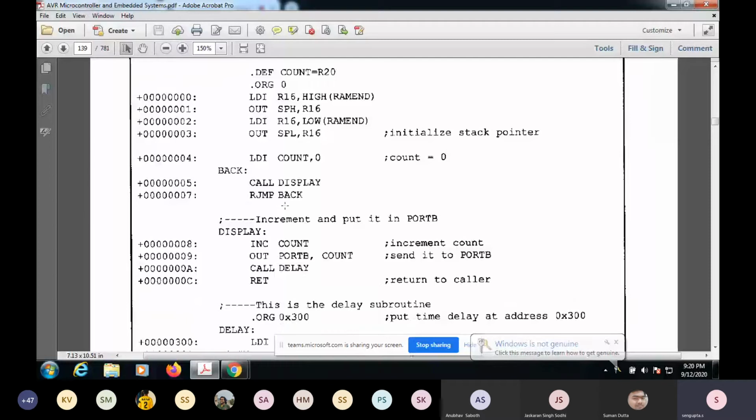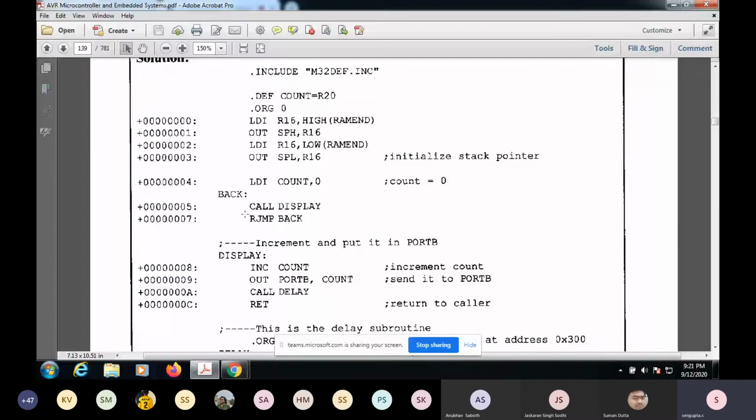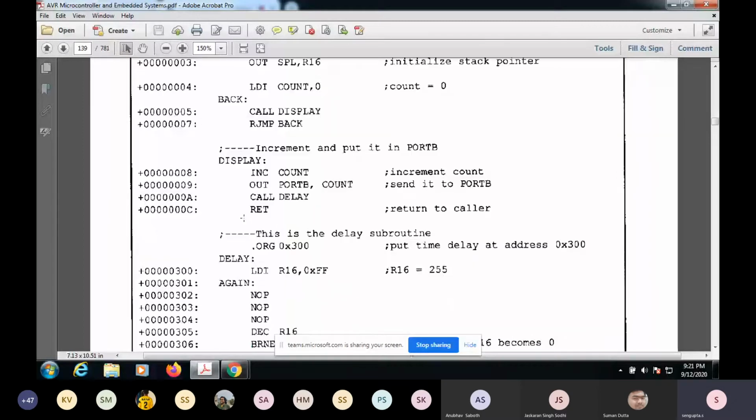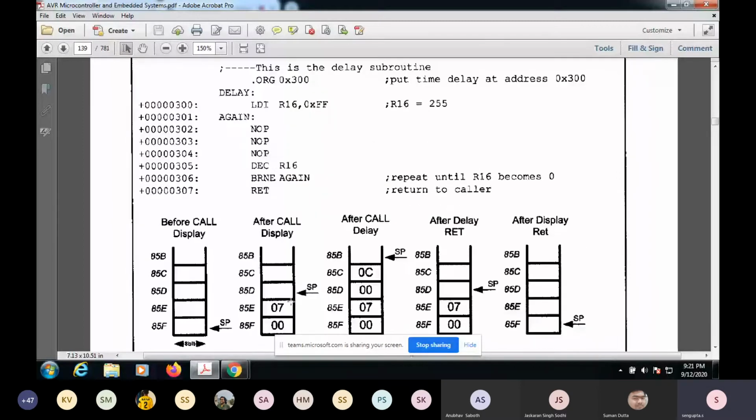Let's say that I was executing this, and then suddenly I call display. I go for this call display. The moment I called this display, I was actually pointing to the next address, so this address will be stored here, 0007. It is just kept as a stack. It's just a name, stack. It's just a memory location which is being used. That's all. Okay, sir.